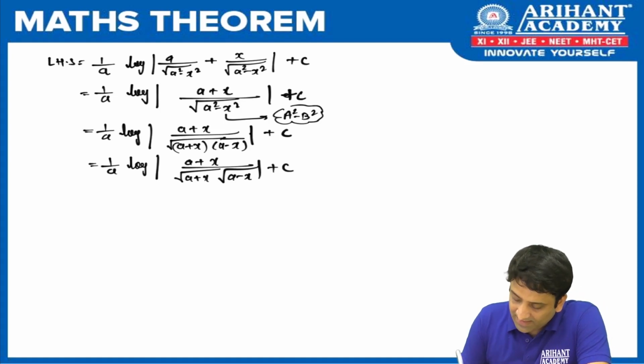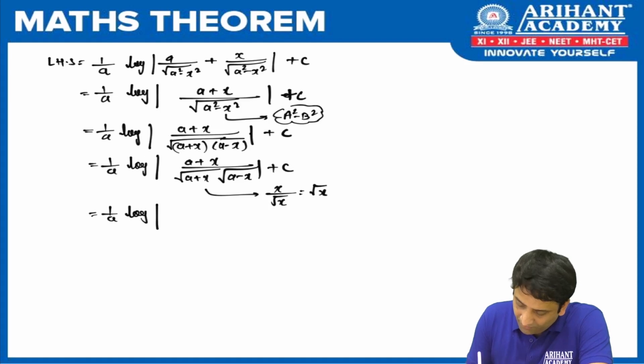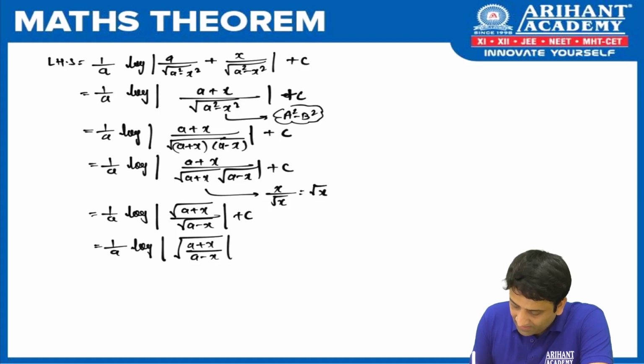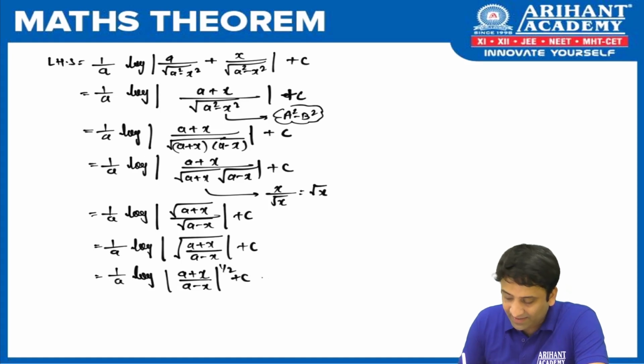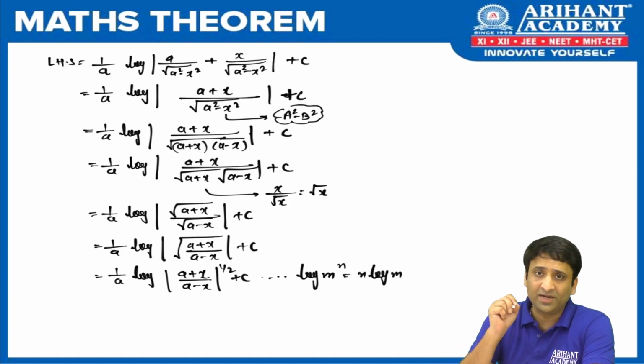And here, as I said already, root x upon root x, what happens? Cut, okay? It becomes root x. So if I cancel that term, I get 1 upon a log of mod of root of a plus x upon root of a minus x. So let us club both the root terms. So 1 upon a log of mod of under root of a plus x upon a minus x plus c. Can we write a root term as power 1 by 2? So a plus x upon a minus x raised to 1 by 2 plus c. And here we use a property of log, which says log of m raised to n is n log m, which means you can take the power 1 by 2 in front.